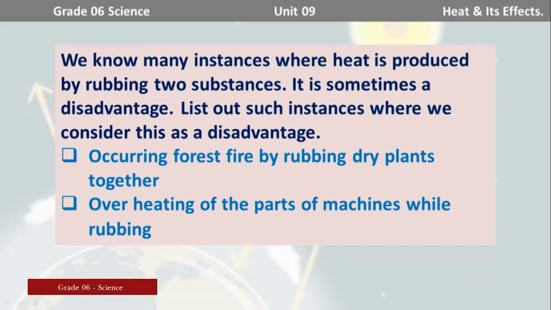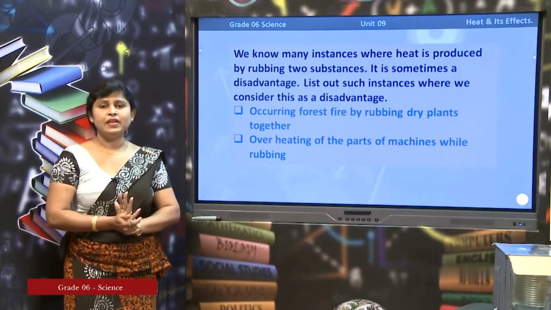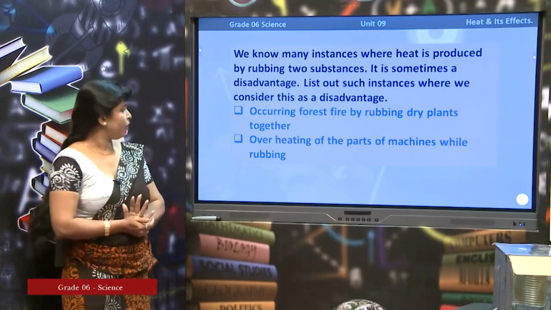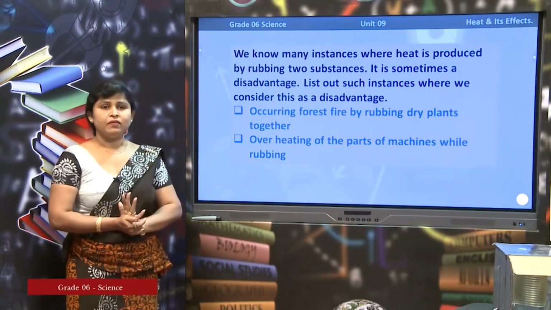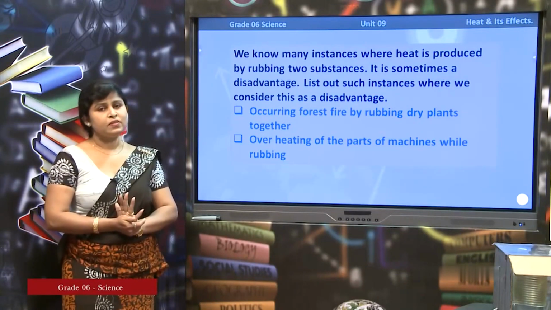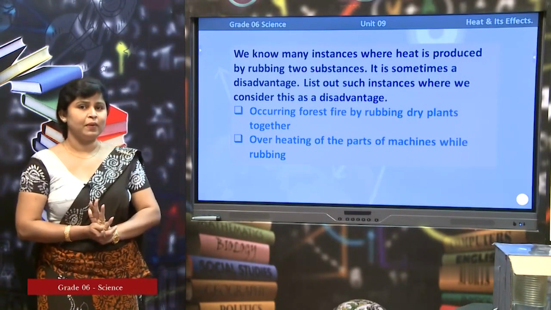When machines are working, the parts rub against each other and produce heat. This will damage the machine. So, those are the disadvantages of production of heat while rubbing.